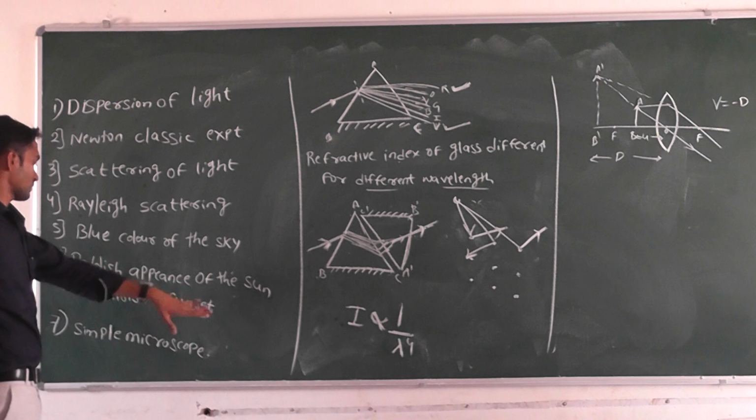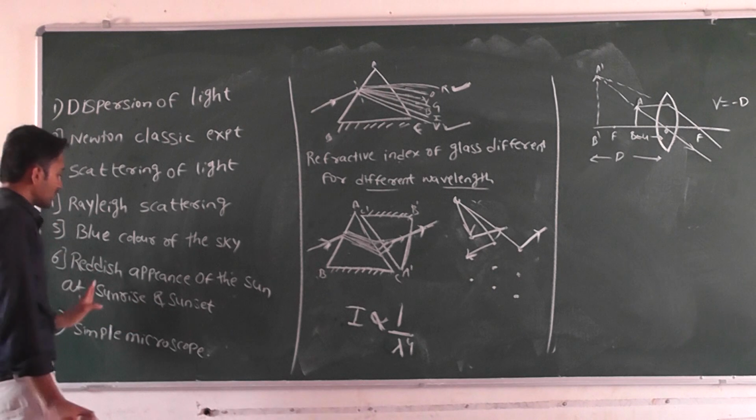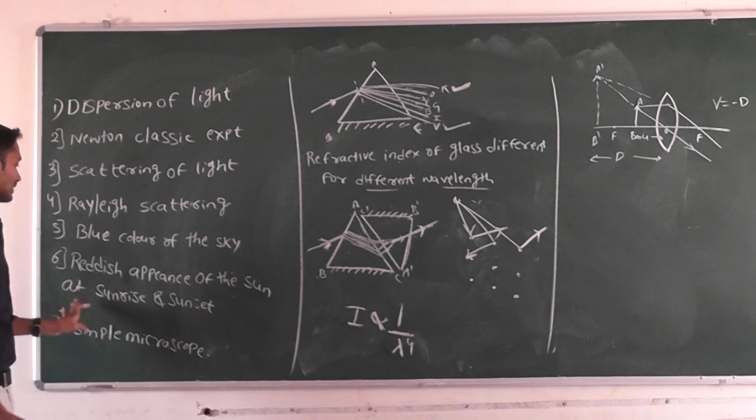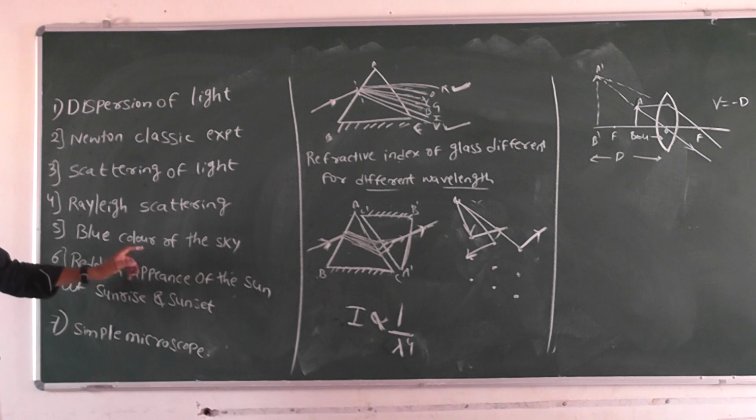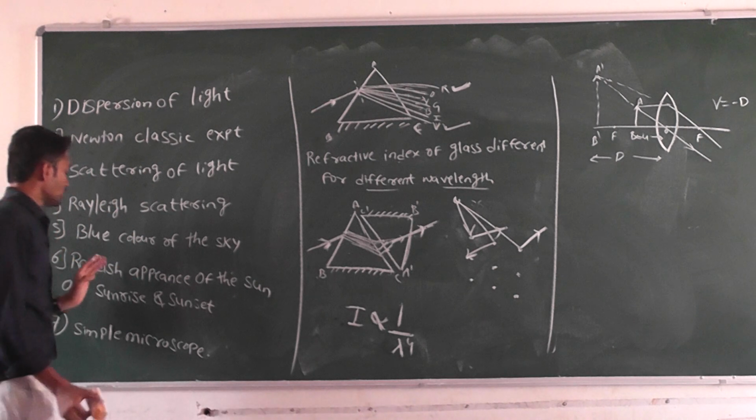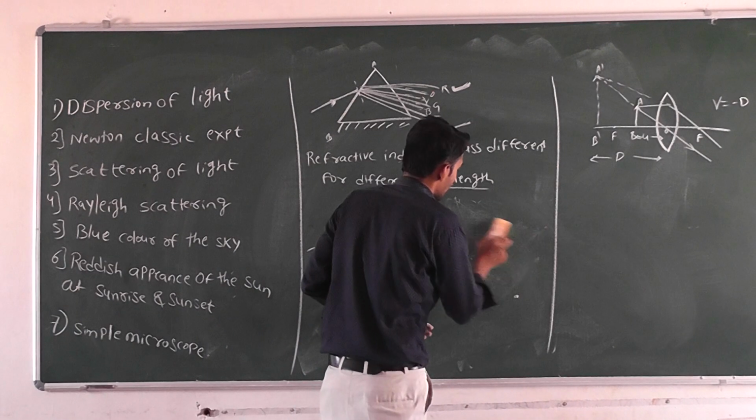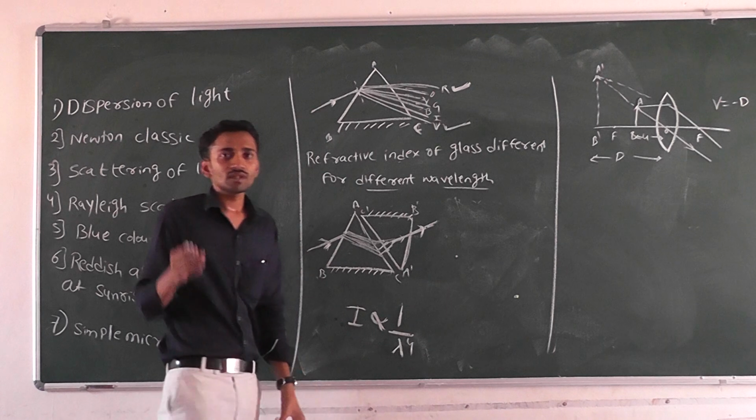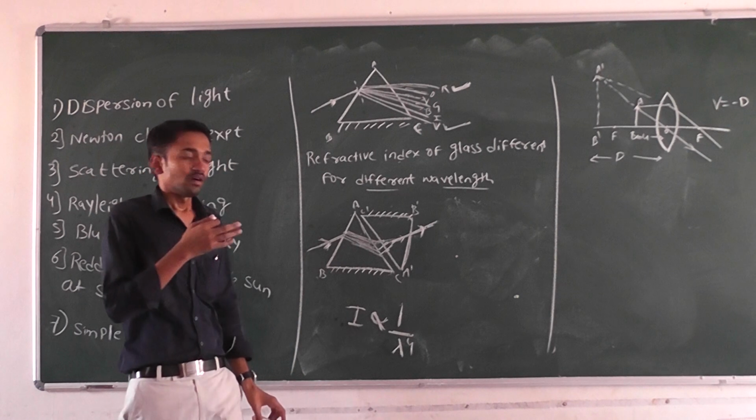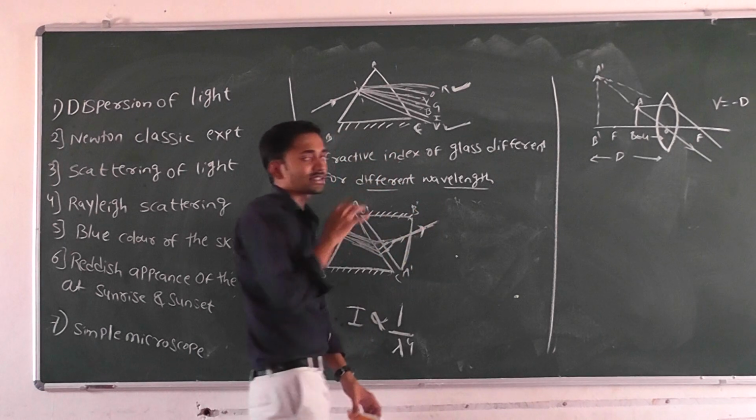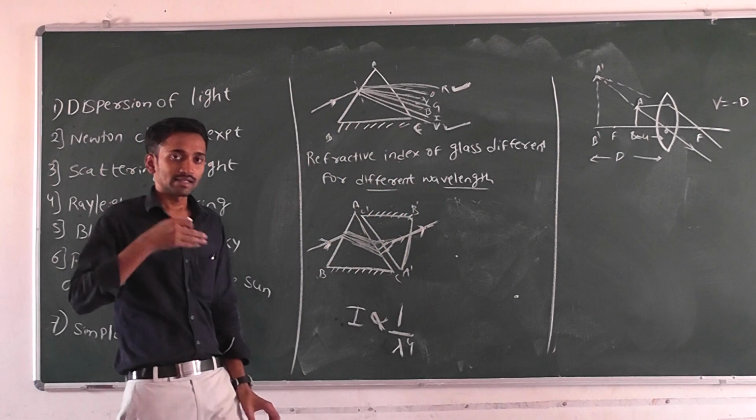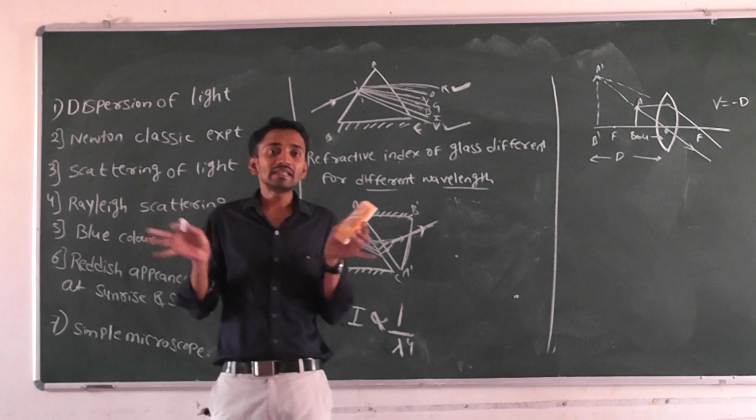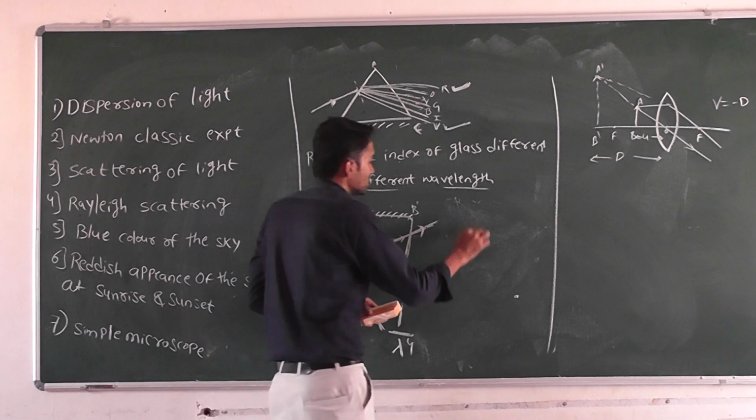The reddish appearance of the sun at sunrise and sunset, like the blue color of the sky, is a result of scattering of light. So why does the sun appear red in the morning and evening? It is also because of scattering. The sunlight consists of all 7 colors, white light coming from the sun. All the remaining colors are scattered in different directions, but the red light ray is not scattered.